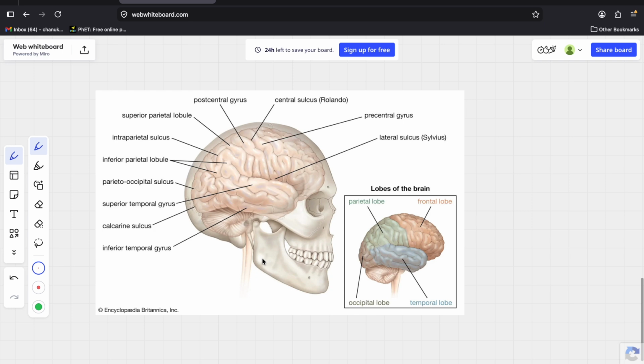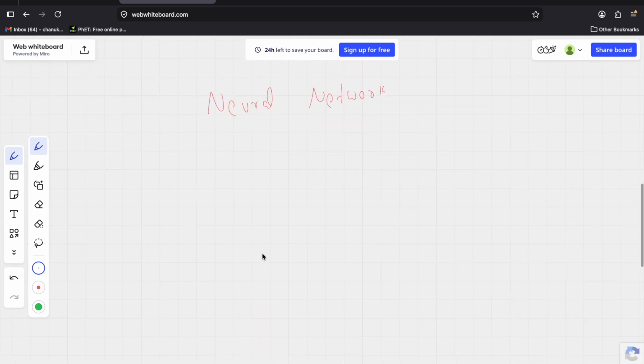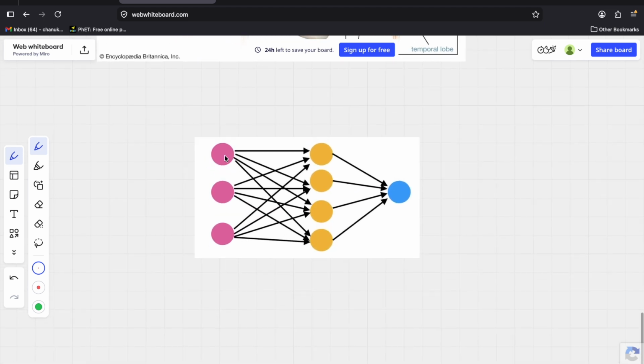Coming to the artificial intelligence brain, which is nothing but a neural network, how does that look? This is how it looks, guys. Whatever circles you see, we call those neurons. All these circles are neurons, guys.